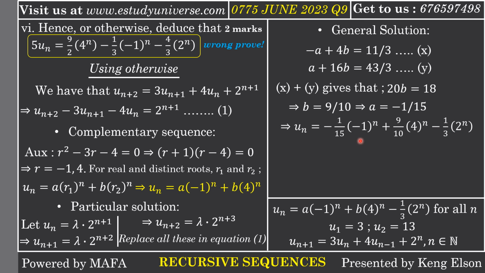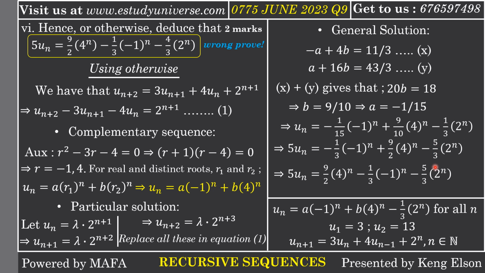So this is the general form of u(n). Now, to prove this, I need to multiply all through by 5 so that I get 5u(n). So 5u(n), if I multiply 5 with 1/15, I get 1/3. 5 with 9/10, I get 9/2. And 5 with 1/3, I get 5/3. To write it in the required form, I just need to begin with 9/2. So the correct proof is 5u(n) is equal to 9/2 times 4^n minus 1/3 times (-1)^n minus 5/3 times 2^n. So that is the correct proof.